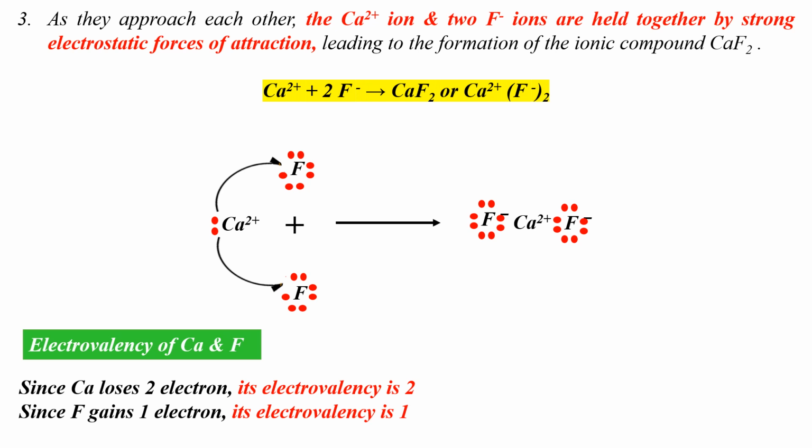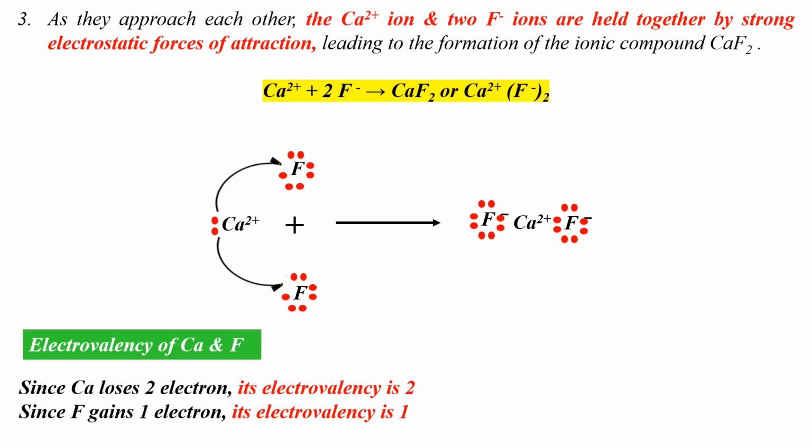Now what is the electrovalency of calcium and fluorine? We know calcium loses 2 electrons to form Ca2 plus ion during the formation of ionic bond. So its electrovalency is equal to the number of electrons lost by calcium. So how many electrons are lost by calcium in the formation of Ca2 plus ion? 2. So the electrovalency of calcium is 2.